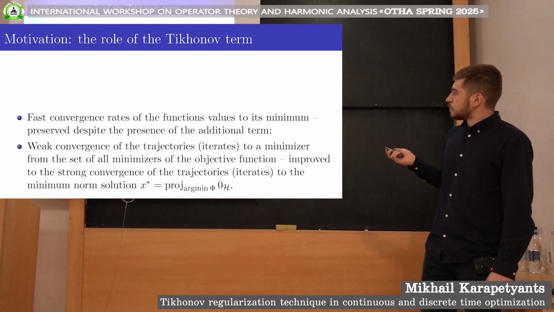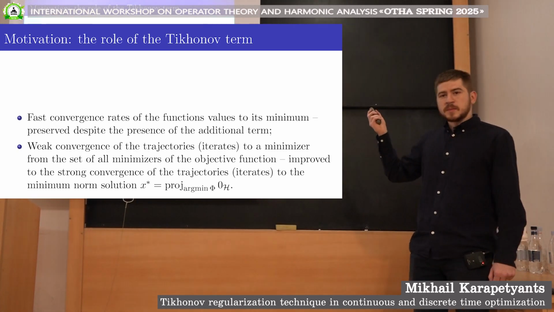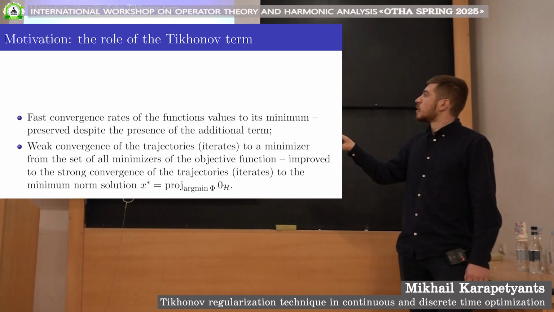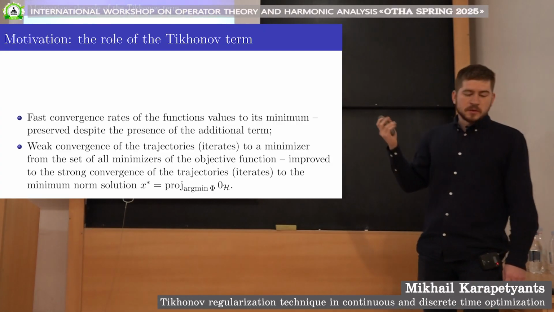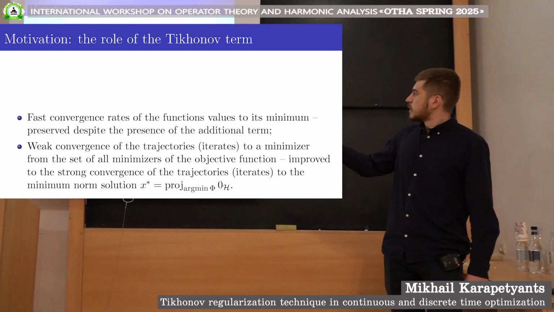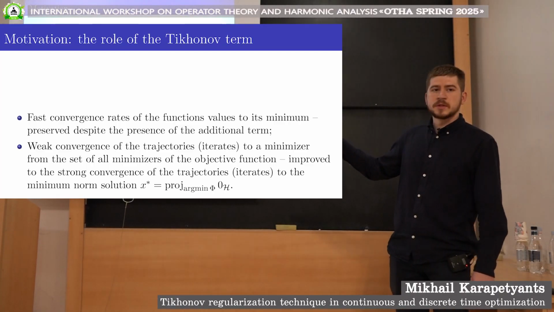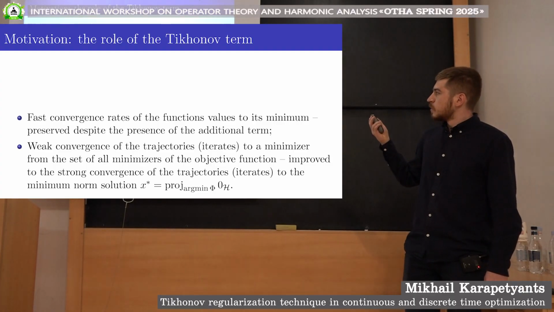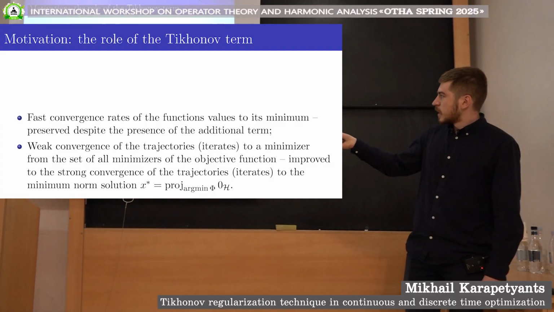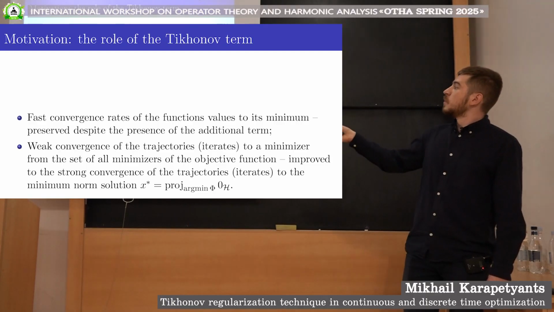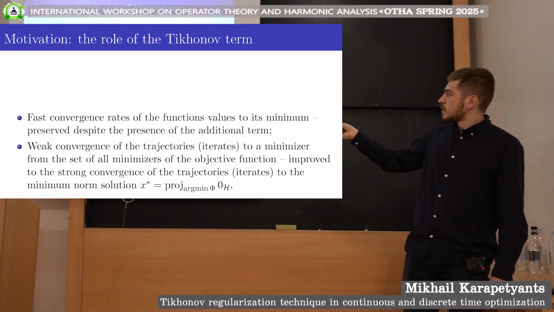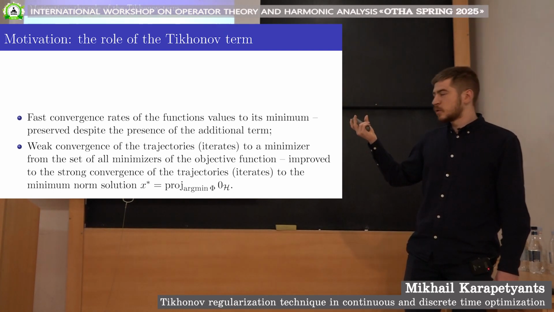Now, in the title of my talk, Tikhonov regularization is mentioned. So what's the point? The point is as follows. We introduce an additional term to our equation, as we will see later, in order to, first of all, preserve the fast convergence rates of the function values, so preserve the very nice speed of convergence of the function to its minimum, and improve the weak convergence of the trajectories to a strong one.